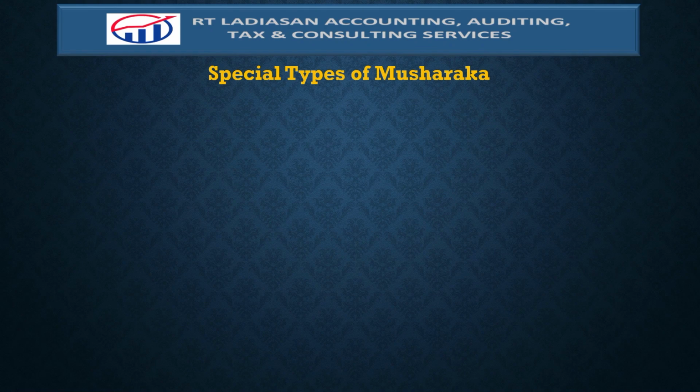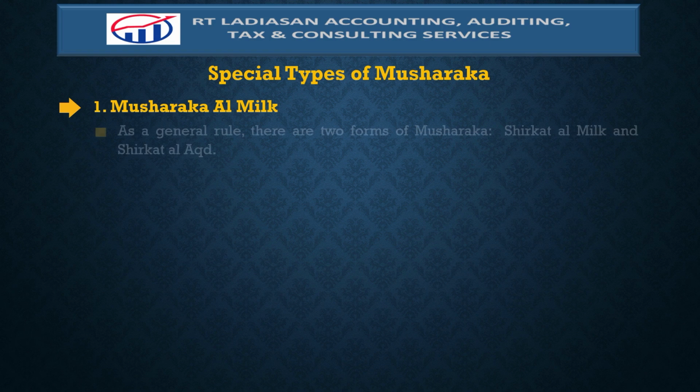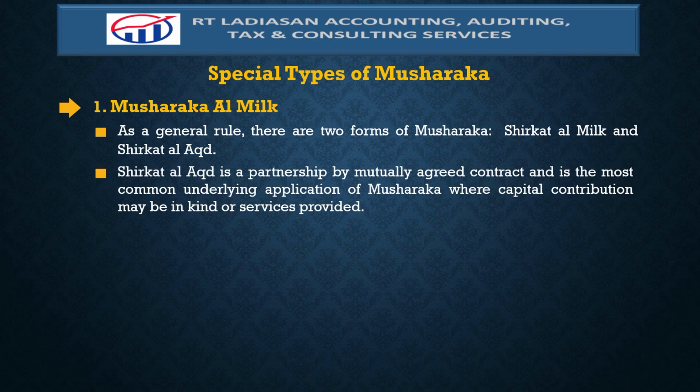We also have special types of musharakah. We have the musharakah al-milk. As a general rule, there are two forms of musharakah: Shirkatul Milk and Shirkatul Akad. Shirkatul Akad is a partnership by mutually agreed contract and is the most common underlying application of Musharakah, where capital contribution may be in kind or services provided.